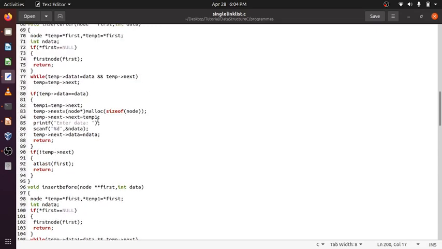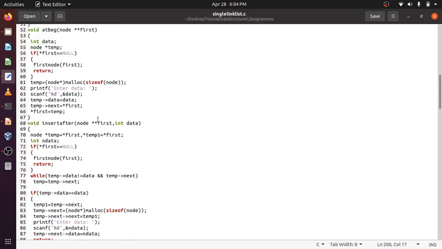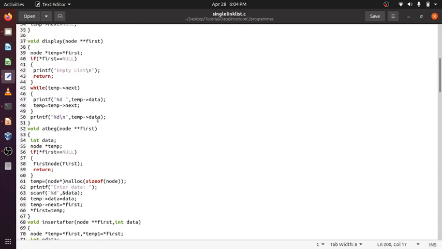Let's go to the display function. Display has reached the last. Star first will be null. Yes, if it is an empty list, star first will always be null. So it's an empty list.